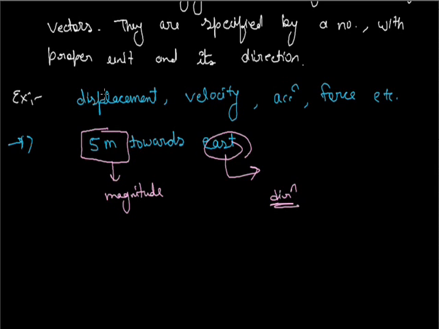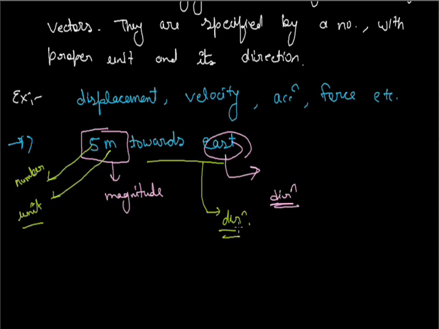And in the second line, we studied that they are specified by a number. Here 5 is its number, meter is the proper unit, and towards east is its direction. So for defining a vector, we need its magnitude as well as its direction.